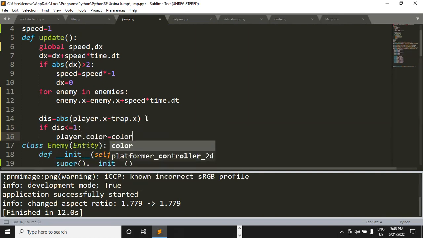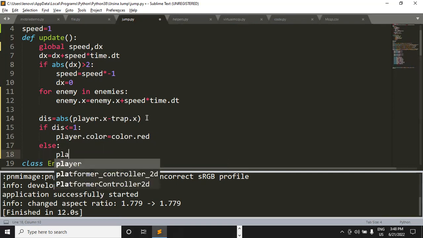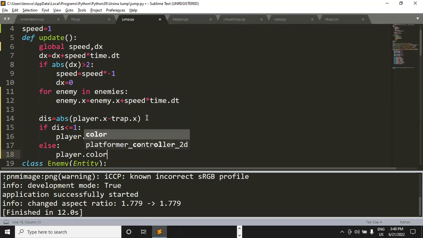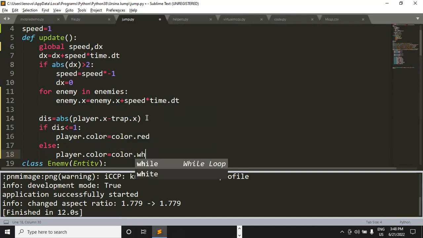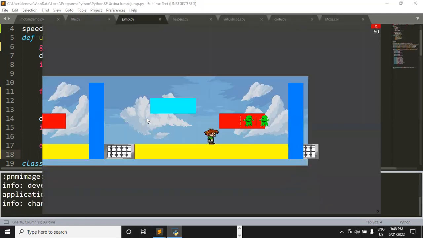Please turn it into red. That's how we can do it. Else, if this is not the case, please keep the color of the player white only.